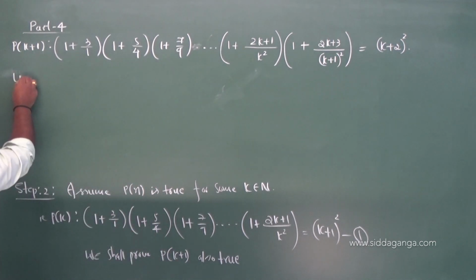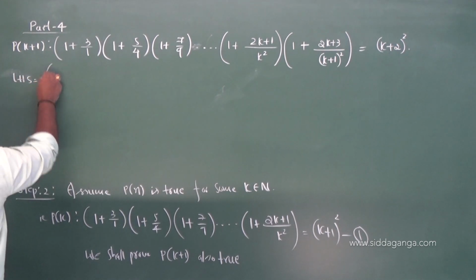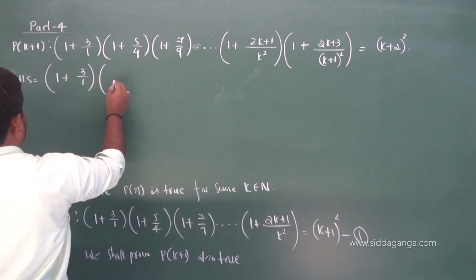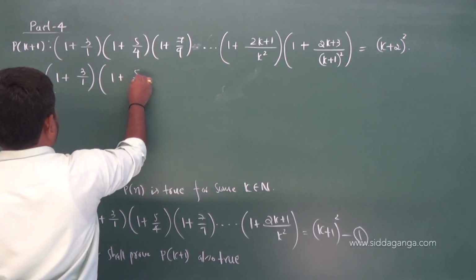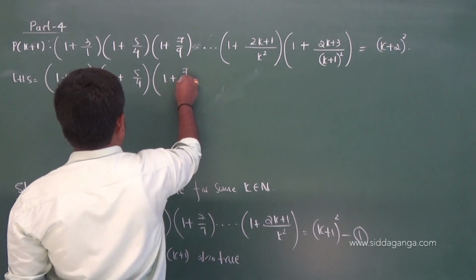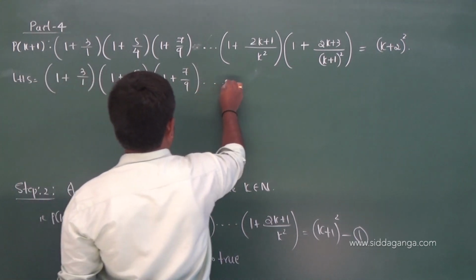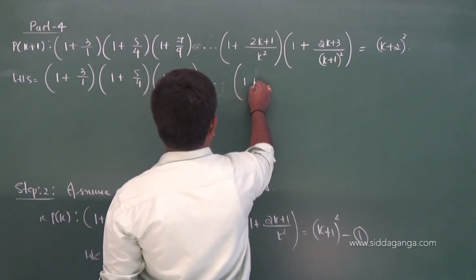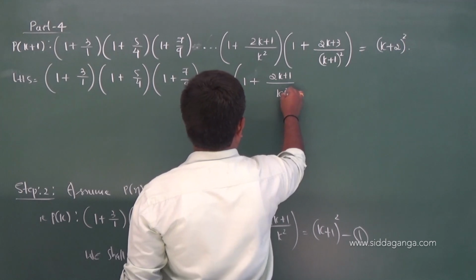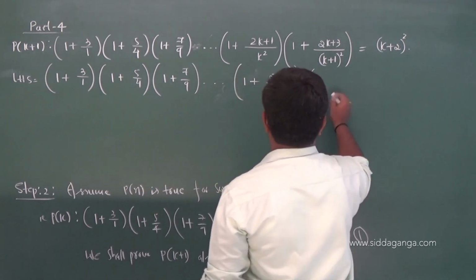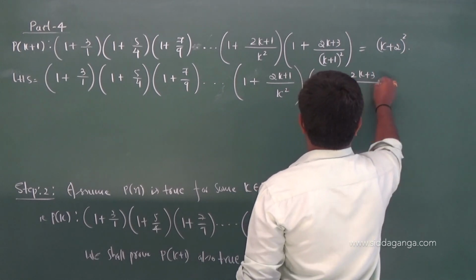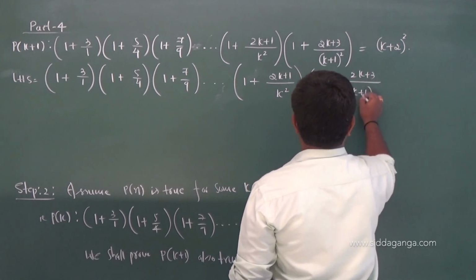So LHS is (1 + 3/1)(1 + 5/4)(1 + 7/9)... kth term is 1 + (2k + 1)/k², k + 1th term is 1 + (2k + 3)/(k + 1)².